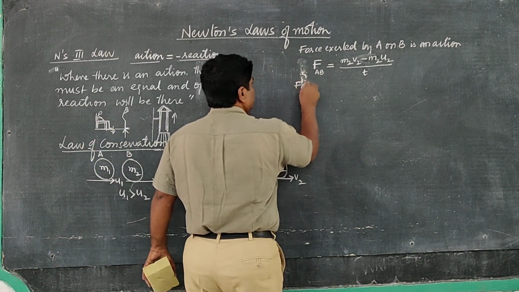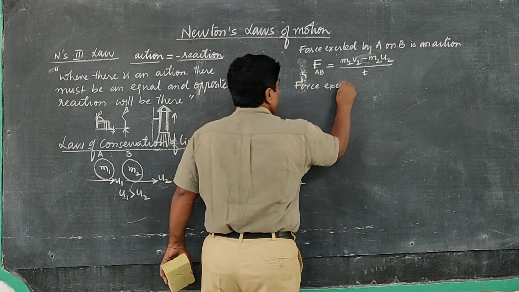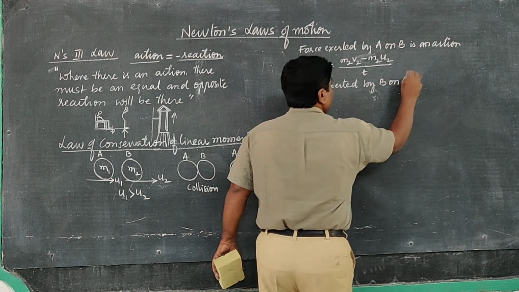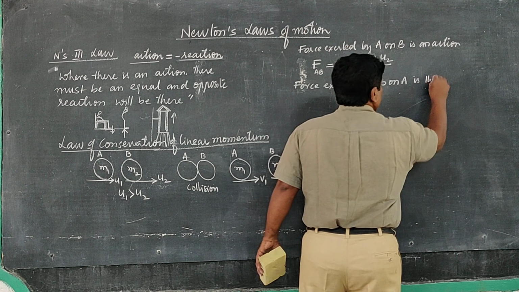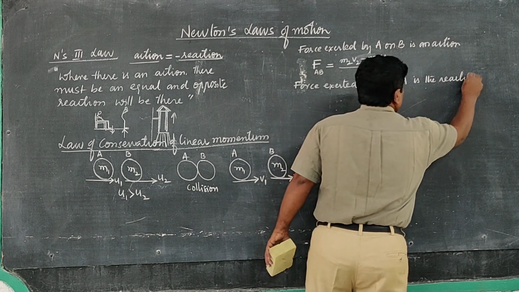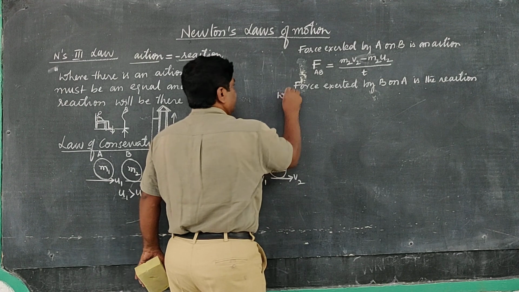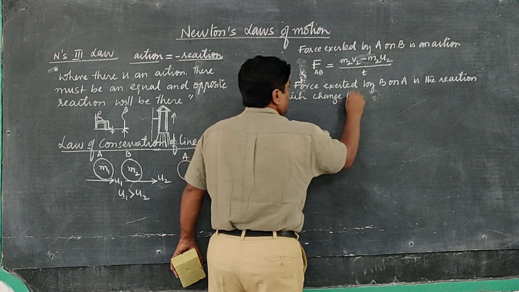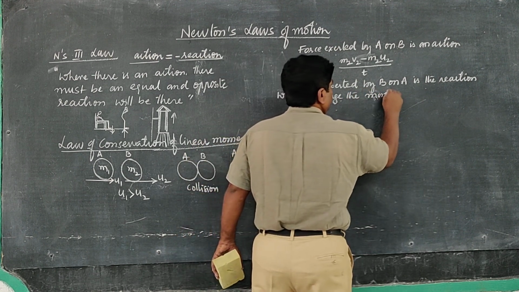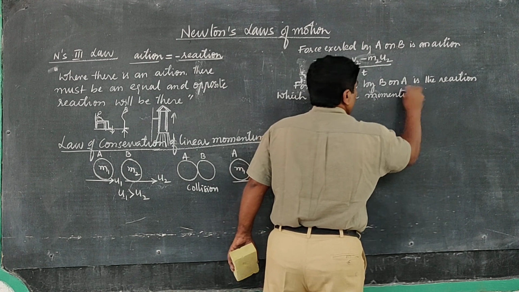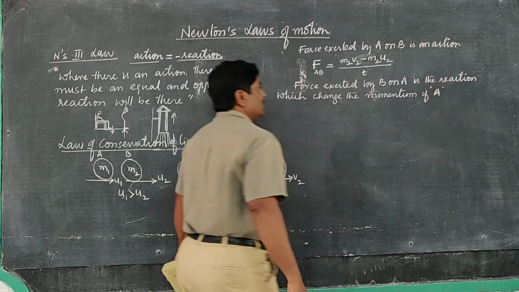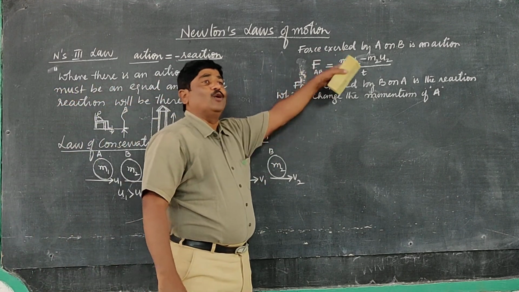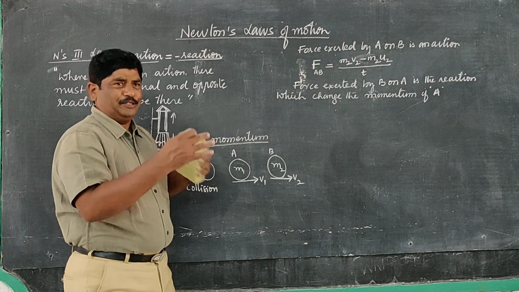Then the force exerted by B on A is the reaction, which changes the momentum of A. B వల్ల A లో momentum change అవుతుంది, A వల్ల B లో momentum change అవుతుంది. అంటే exchanging the momentum is taking place.